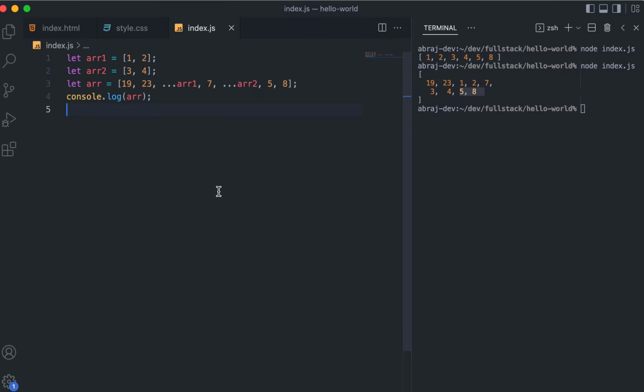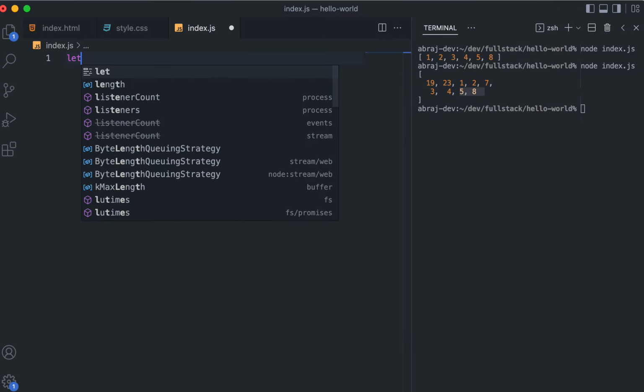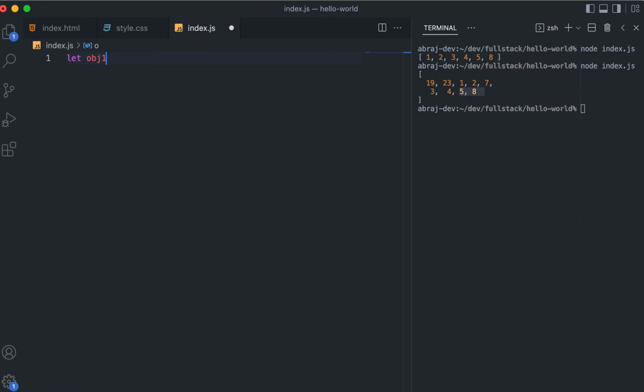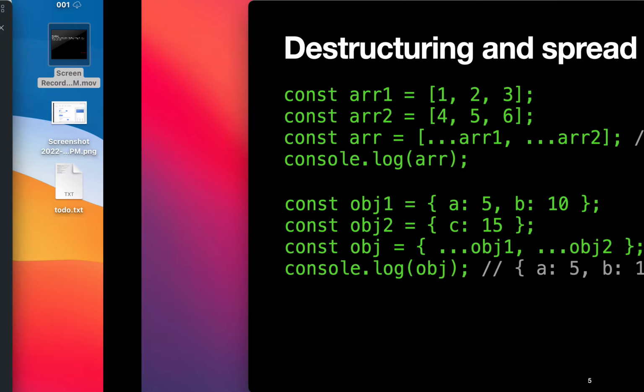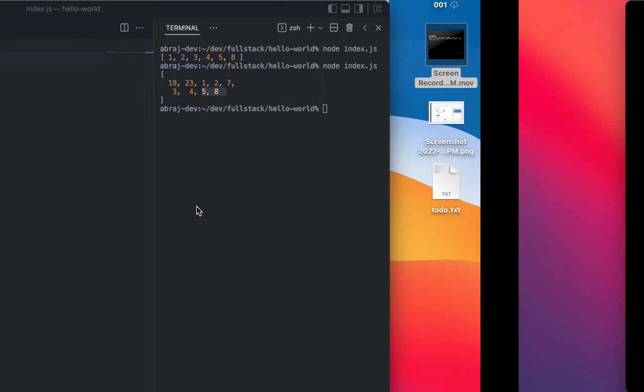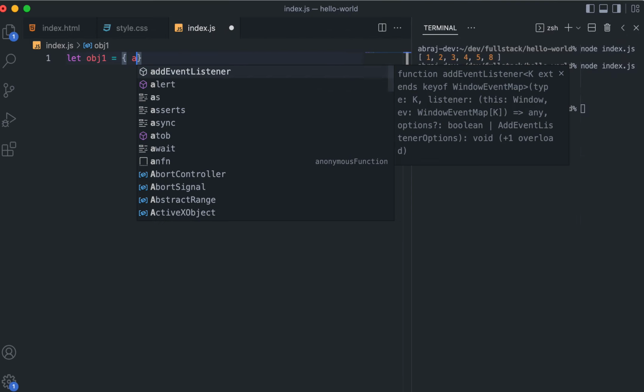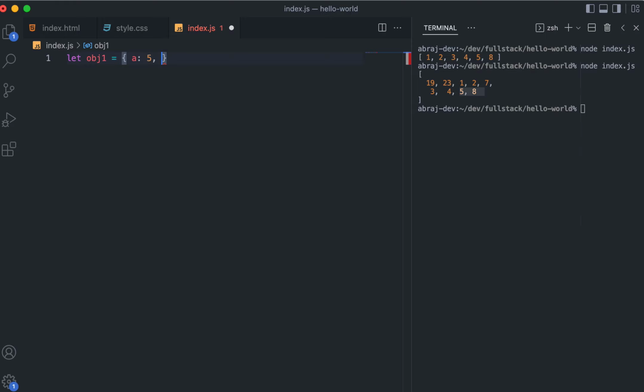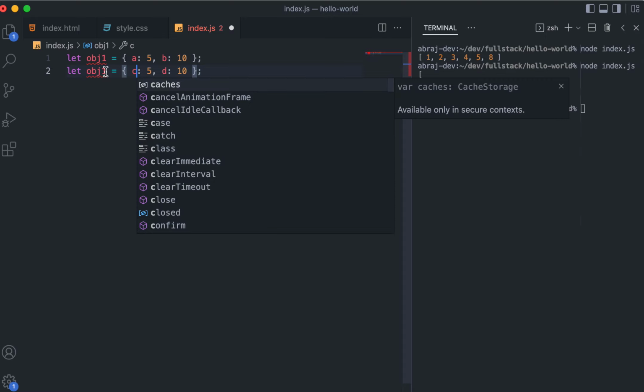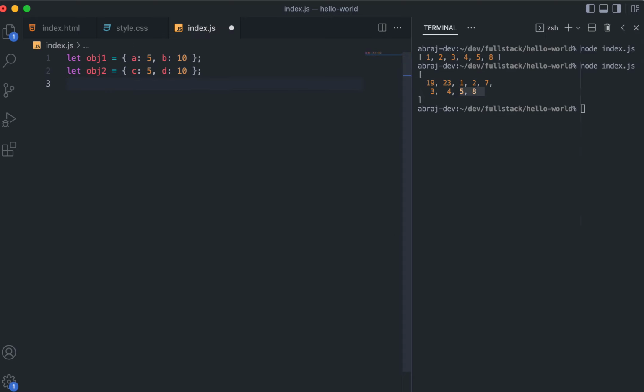Okay, so let's say this is obj1. I'm just taking a simple example, but you can have strings or anything. One key value can be a string, another key value can be a boolean or anything. But right now I will take just a simple example. Let's say A: 5, B: 10, and let's say C: 25, D: 30. Understand? Something like this.